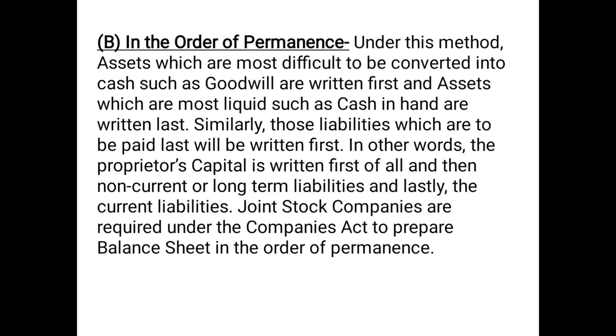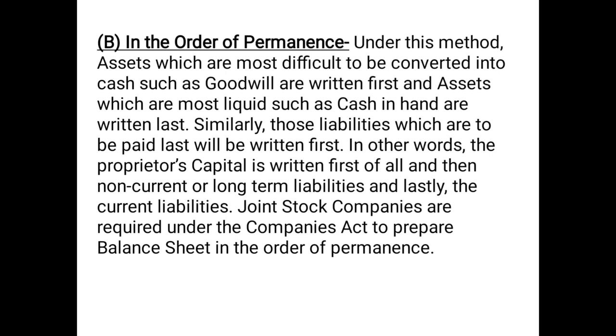The second way is in the order of permanence. It is just the opposite of order of liquidity. In this case, the most permanent or fixed assets are shown first. That means those assets which cannot be converted into cash within 1 year are shown first, and those assets which can be converted into cash within a year or less are shown at the end. So when we are following the order of permanence, we will be showing the fixed assets first of all, and then the current assets.